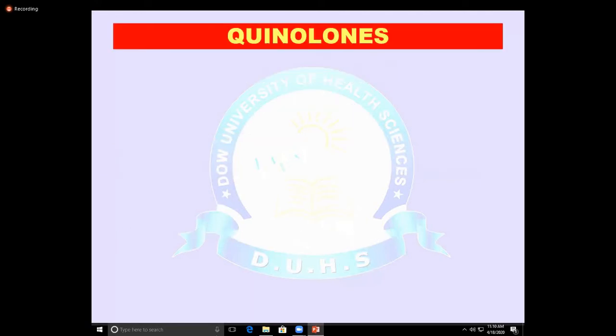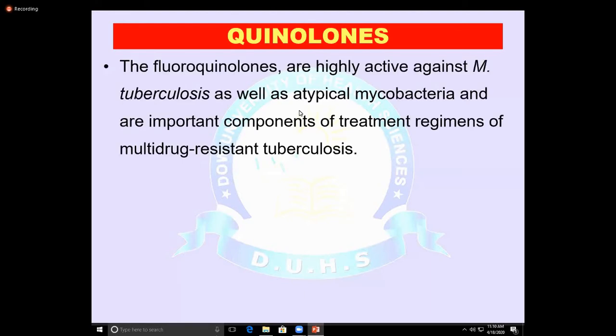Another group of drugs is the quinolones. Quinolones are inhibitors of nucleic acid synthesis. They are highly active against Mycobacterium tuberculosis as well as atypical, or non-tuberculous, mycobacteria.